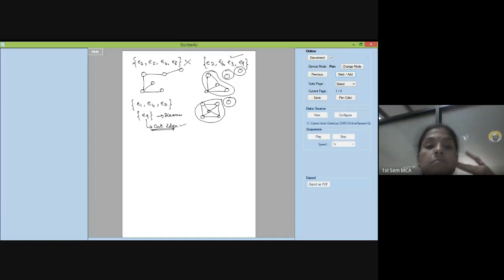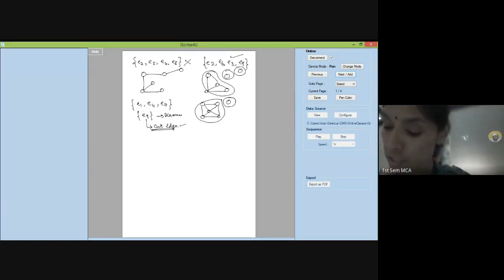Am I clear? Yes, ma'am. Okay. No doubts? Any doubts still here? Cut vertex and cut edge and cut set. Any doubts? Let's move further.